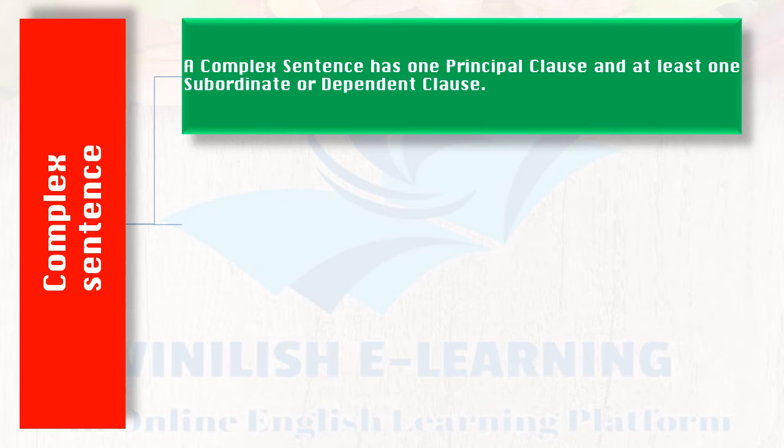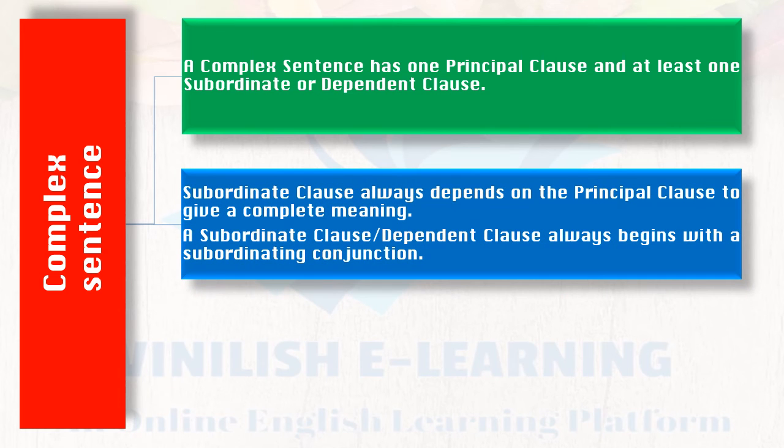Complex sentence. A complex sentence has one principal clause and at least one subordinate or dependent clause. Subordinate clause always depends on the principal clause to give a complete meaning. A subordinate clause or dependent clause always begins with a subordinating conjunction.